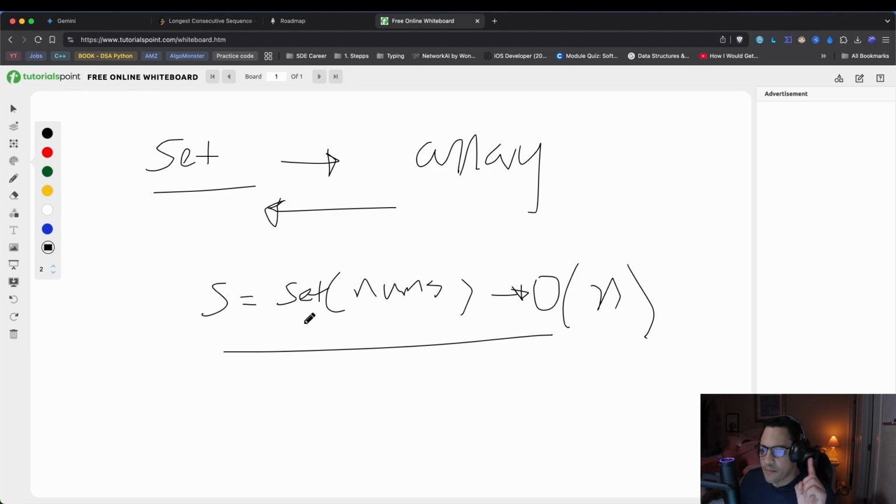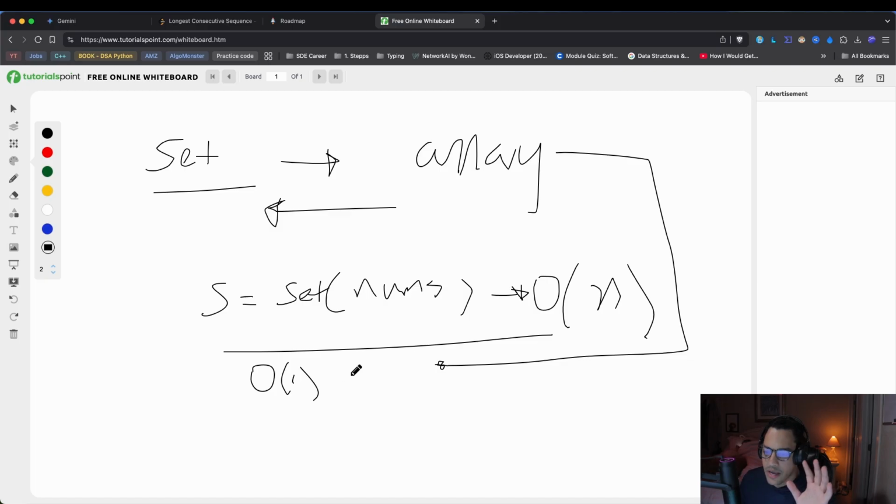But the benefit of a set, and this is why a set would be great here, is the fact that it's constant time to check for existence. So once I convert all my numbers from my input array into a set, checking if the elements are in that set would be only constant time. As long as we keep our checks under that time constraint, we are good to go to solve the problem. So let's proceed with the steps to solve the problem.